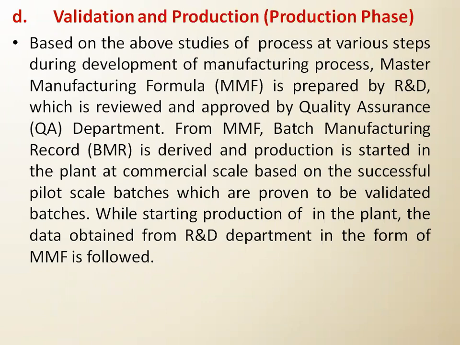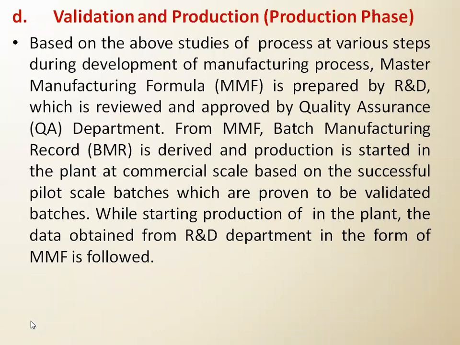So from this master manufacturing record, we go with the batch manufacturing record. The master manufacturing record may contain a general formula for that particular one tablet or 10,000 tablets or 1 lakh tablets. If you want to prepare 1 crore tablets, you have to go with the batch manufacturing record. You have to extrapolate that formula.